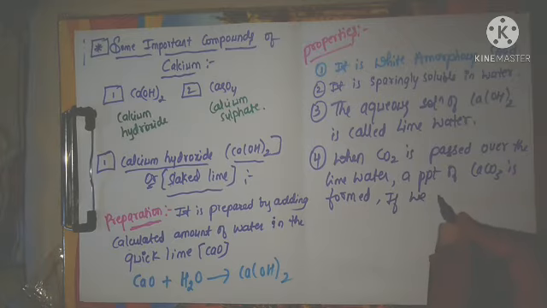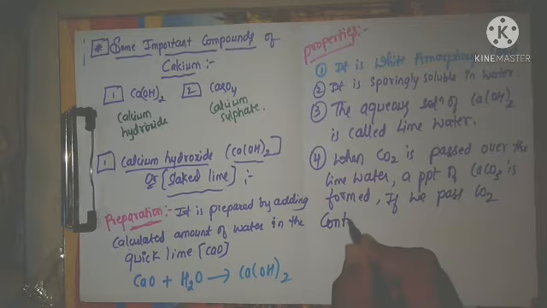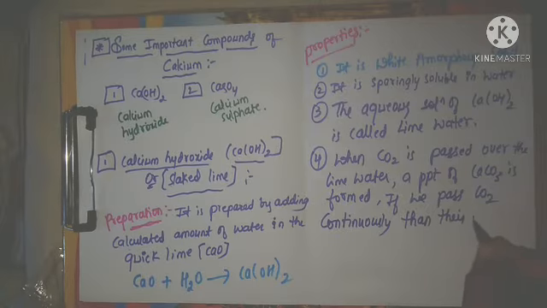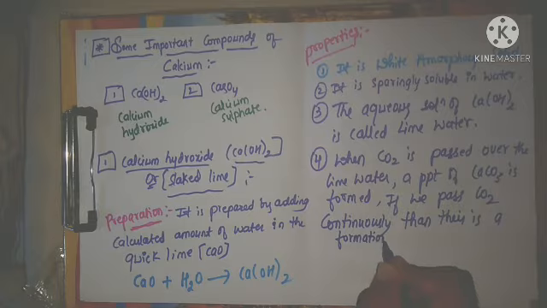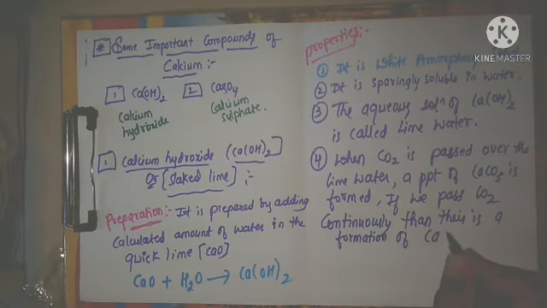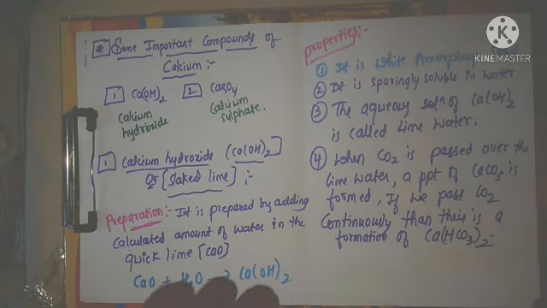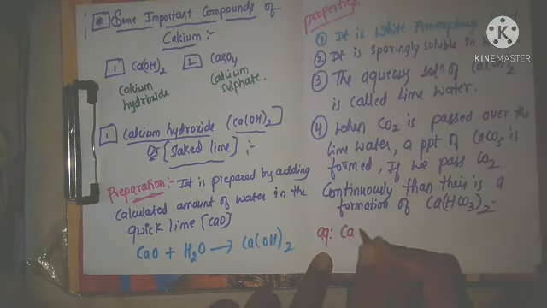If we pass carbon dioxide continuously, then there is a formation of calcium hydrogen carbonate. How it is formed, we will see in the reaction. Here it is an aqueous solution of calcium hydroxide, that is lime water.